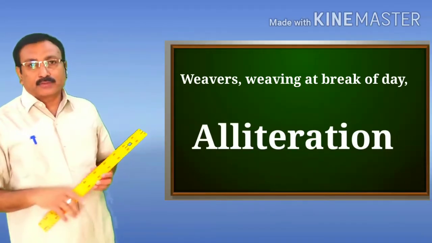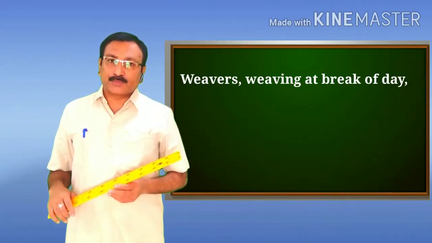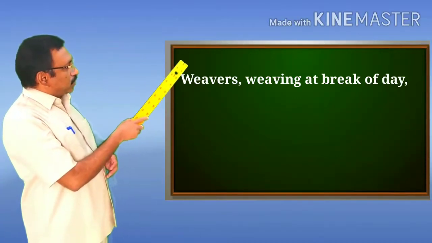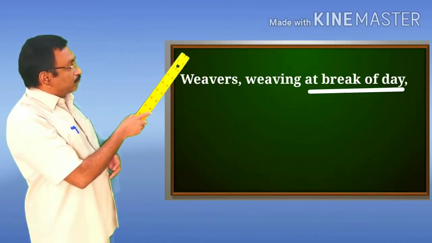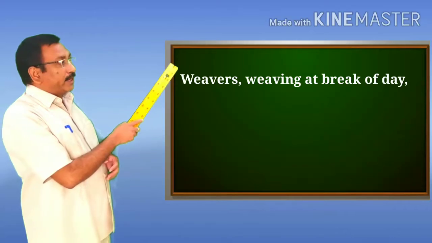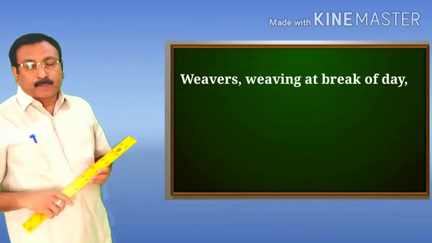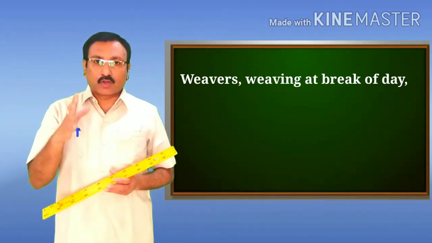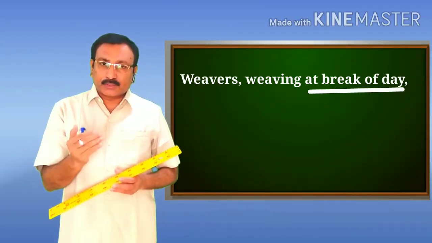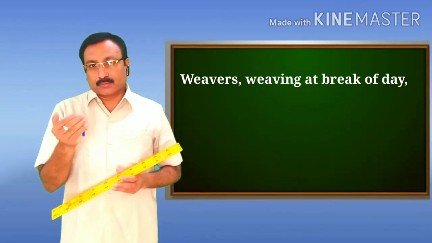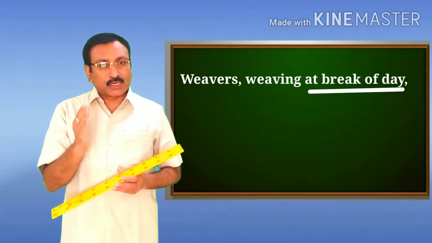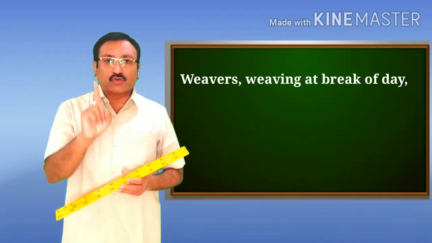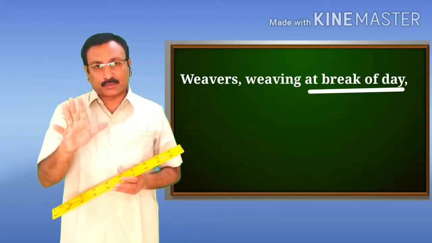In the same line, we have the figure of speech metaphor also. If you look at the last phrase in the line, at break of day, the phrase break of day means sunrise or morning. The time of sunrise, the time of morning, is compared with the first stage of human life, and that is birth.